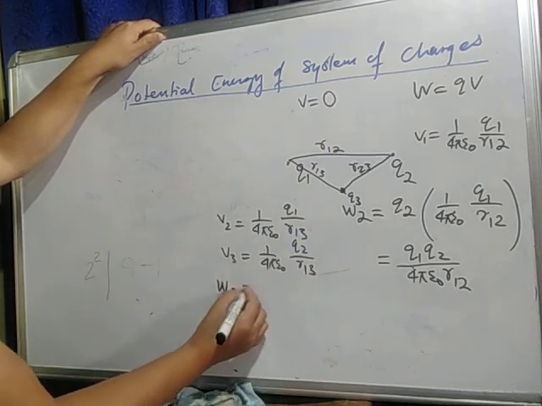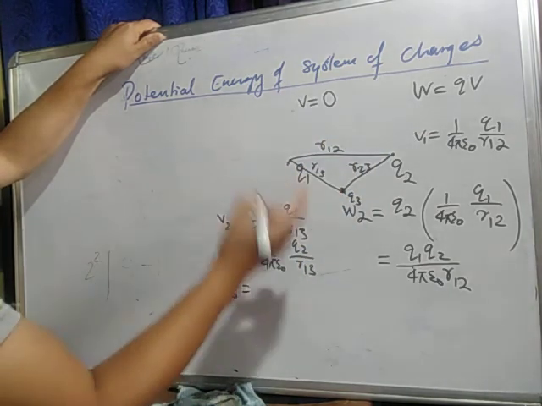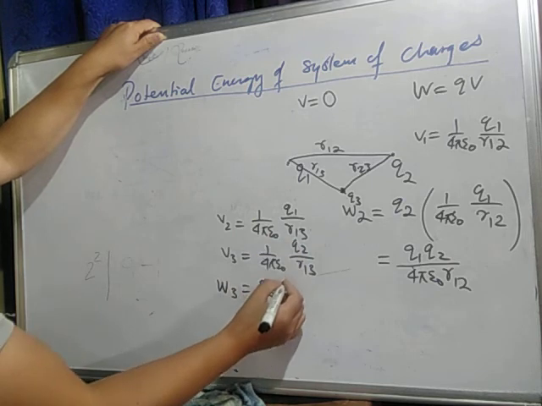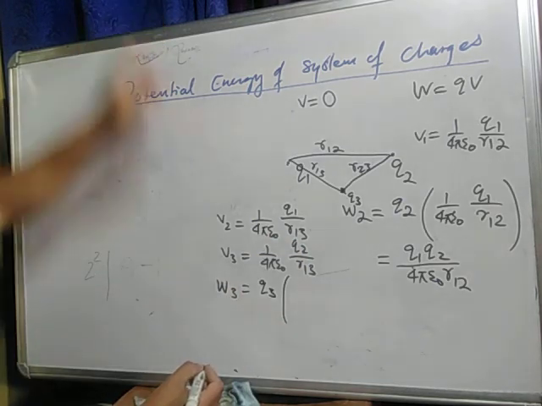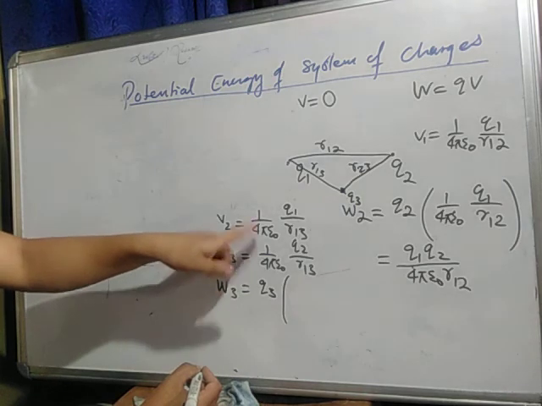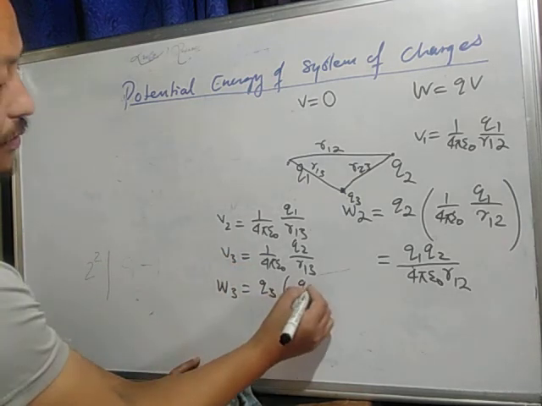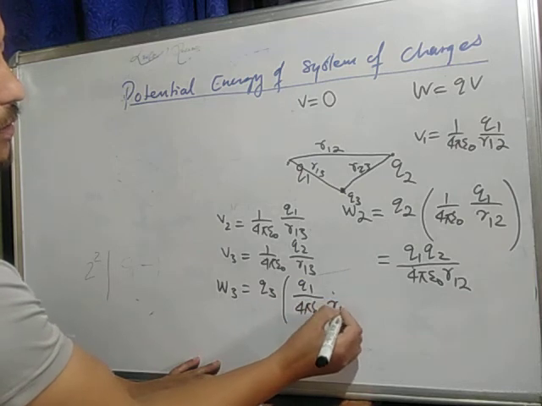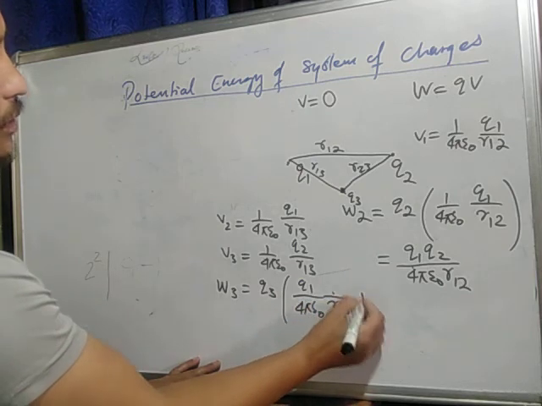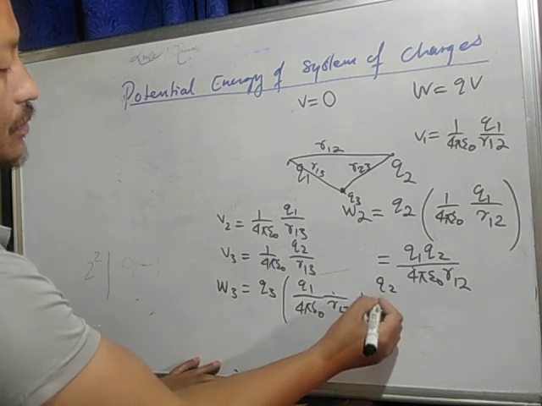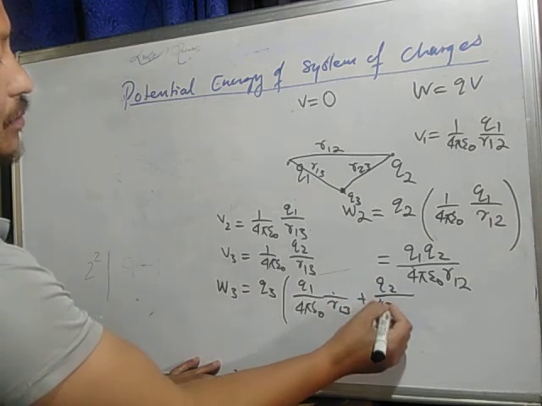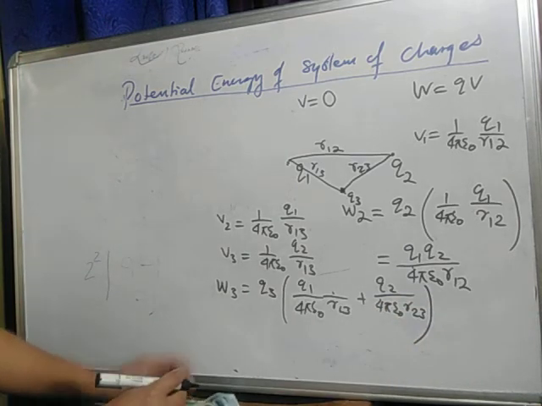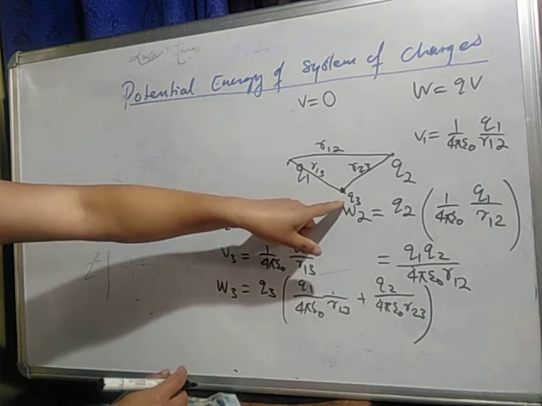So W3 equals how much? Q, that is your Q3, isn't it? And V, how much? Add these two, the summation of these two. So Q1 by 4 pi epsilon naught R13 plus Q2 by 4 pi epsilon naught R23. Clear? So this is the work done in bringing the charge Q3.